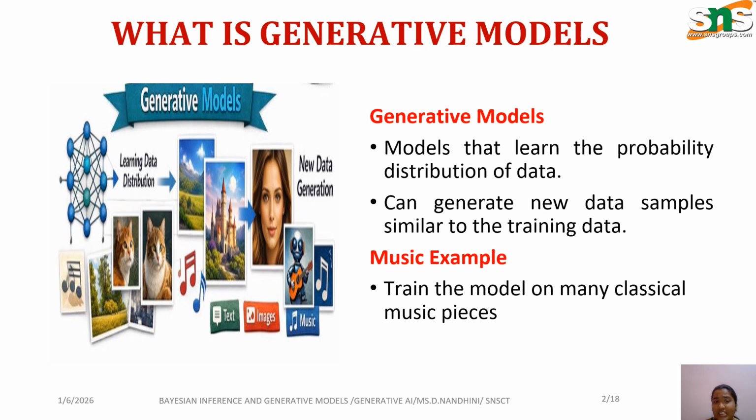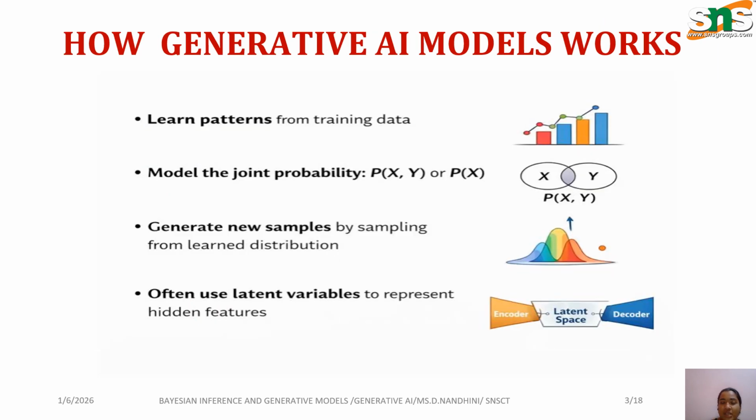So first one is a generative adversarial network, GANs. Second one is a diffusion model. Next one is a transformer. Next one is a variational autoencoder. Then is a recurrent neural network. So how does a generative AI model work?